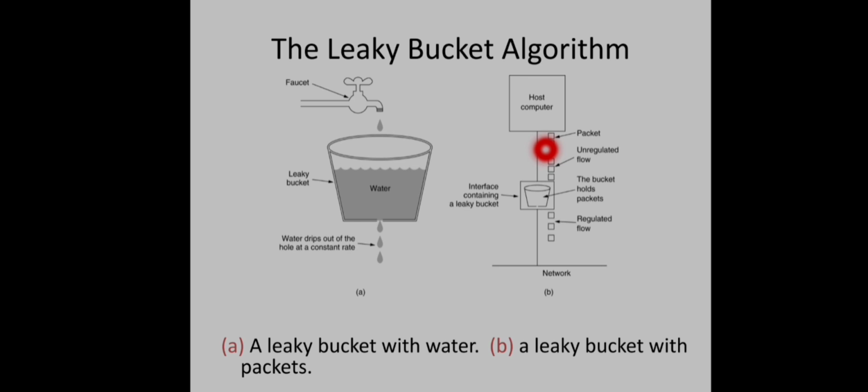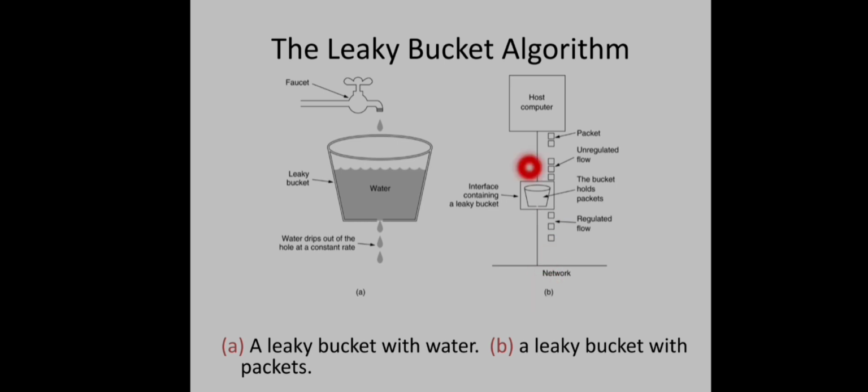You can see here that packets are arriving from the host computer in a non-uniform manner, that is bursty traffic. And how do we smoothen out this non-uniform traffic into a uniform pattern, a regulated flow, before handing over to the network? For that we have this small hole here, right? The same thing happens here also. The host is allowed to put one packet per clock tick onto the network.